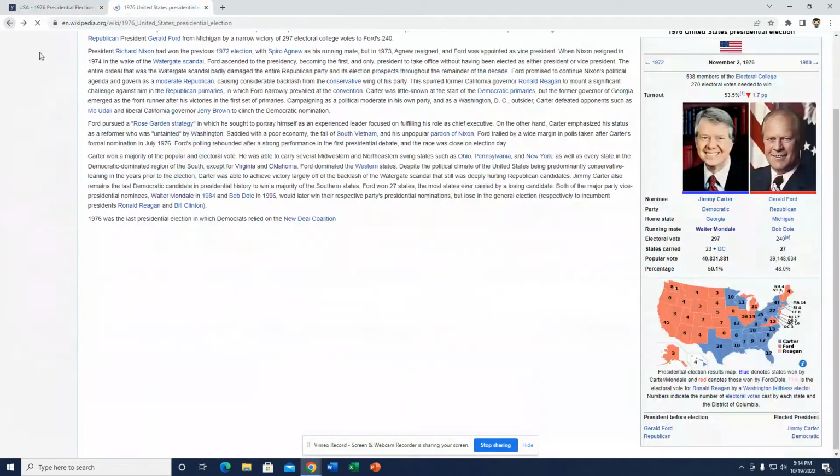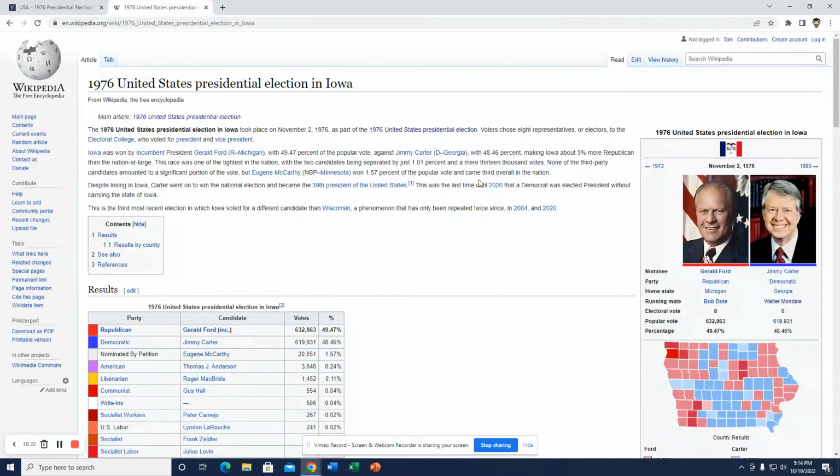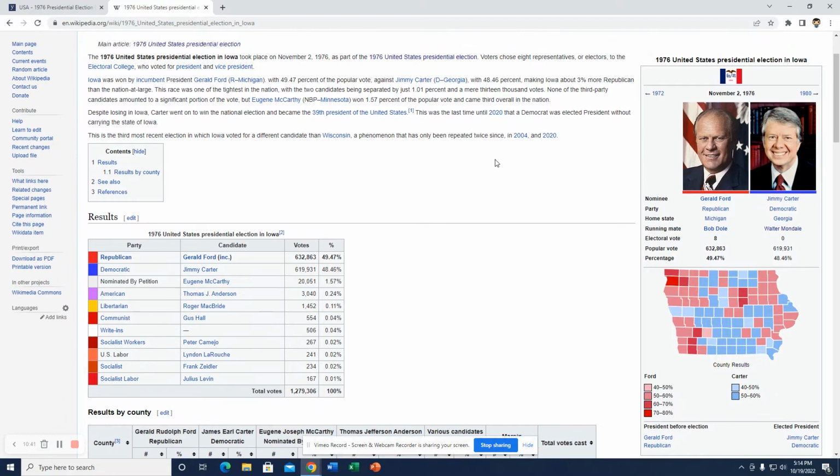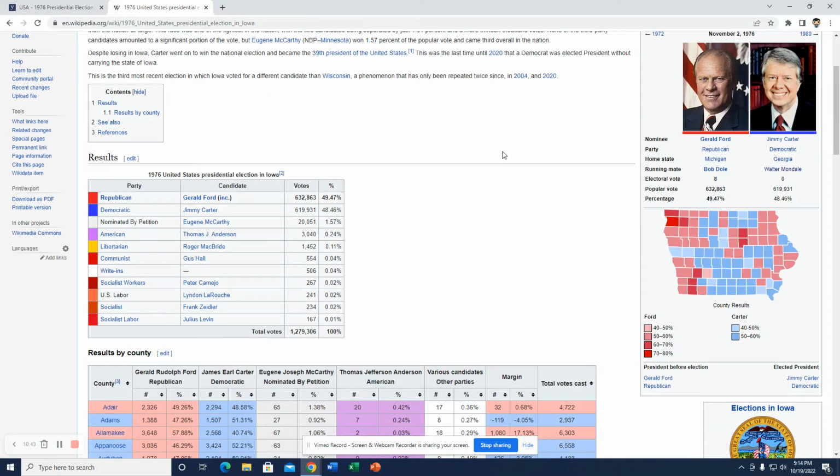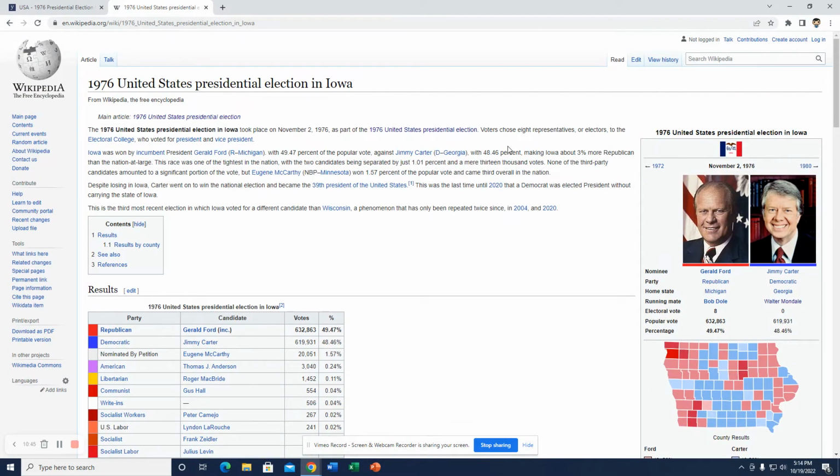The state of Iowa here. Now, this was an interesting one. It was another state that Ford won with a plurality of the vote. It was only separated by a point. If I'm not mistaken, when Carter was president, I was reading, he actually opposed expanding farm subsidies, which is a big issue in the state due to a lot of farmers being in the state. So that kind of had a hand in Ford winning it, but it was still narrow due to Carter doing good in rural areas in the state.